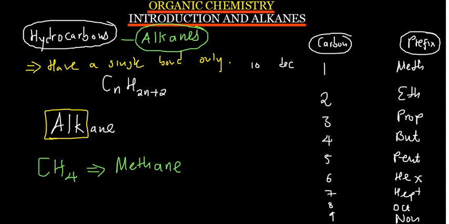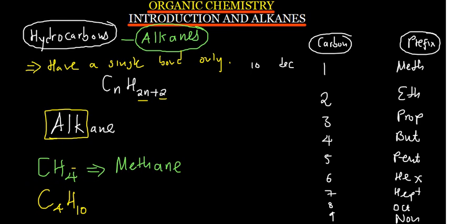So again, come to the same formula which you are able to see here. So we're going to write C, but where there is n, you are going to put a 4. And then H, where there is n here, you are also going to put a 4 because you still have a 4, right? So it's going to be 2 times 4, which is 8, and then plus 2, that will give you 10. So this is the formula for the alkane with 4 carbons.